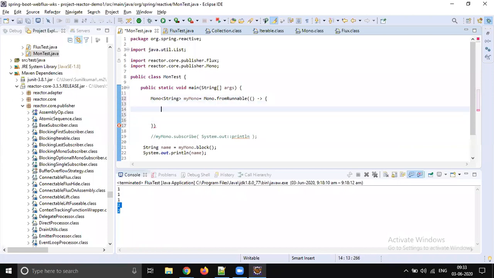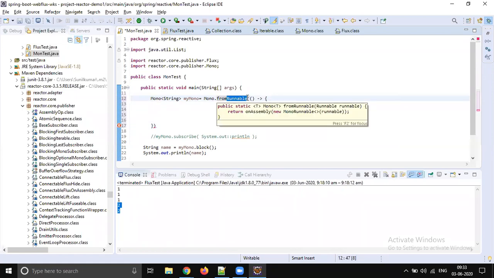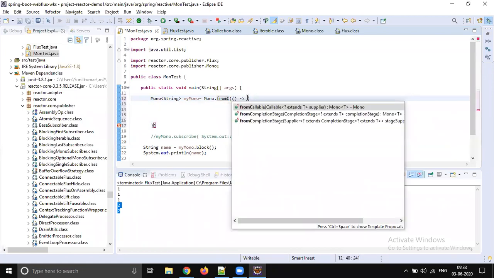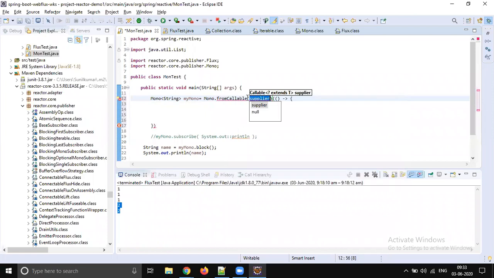I think callable is better. Runnable, we cannot return the data, so better do callable. It implements the callable interface. It's the same thing, but the difference is callable should return something. Runnable won't return anything, callable returns something.